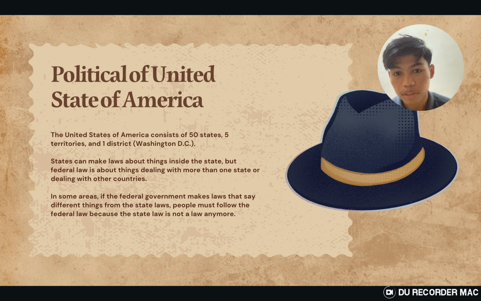States can make laws about things inside the state, but federal law is about things dealing with more than one state or dealing with other countries. In some areas, if the federal government makes a law that says something different from the state law, people must follow the federal law.